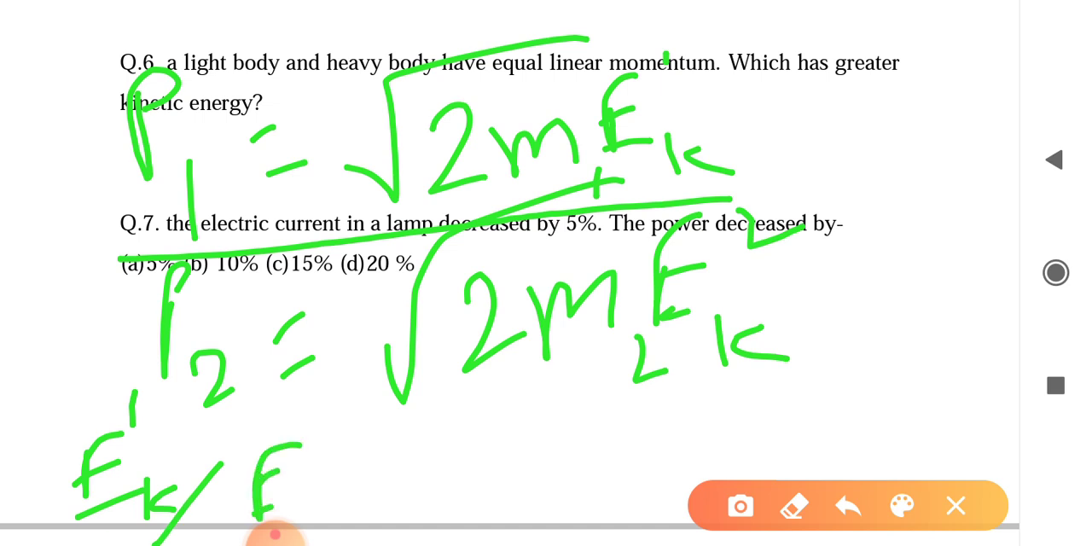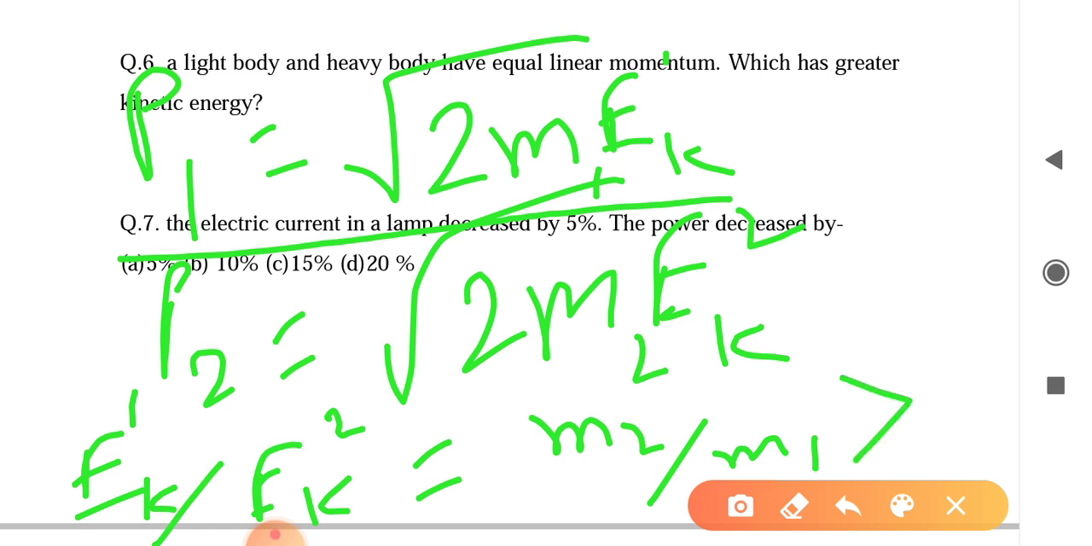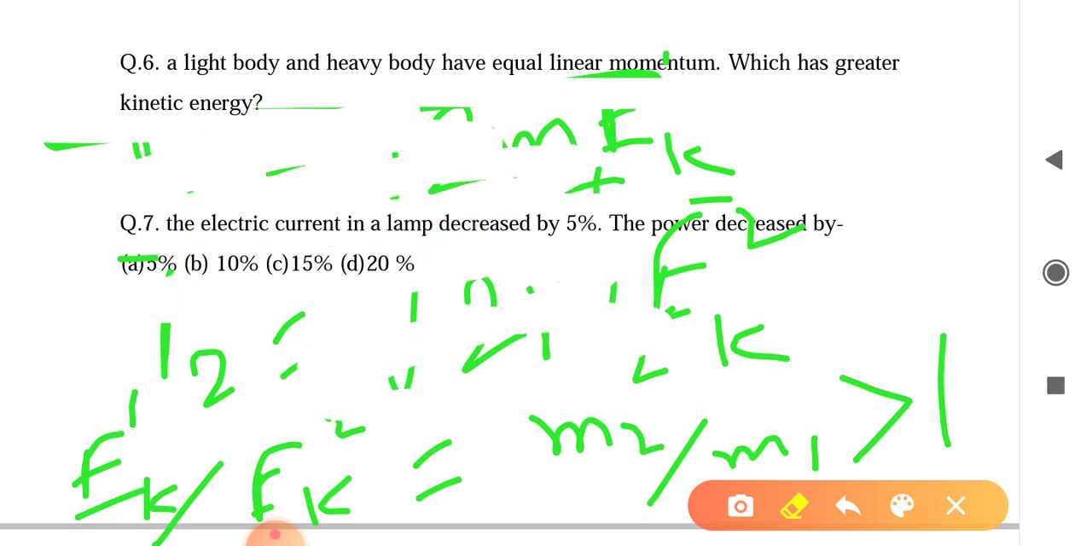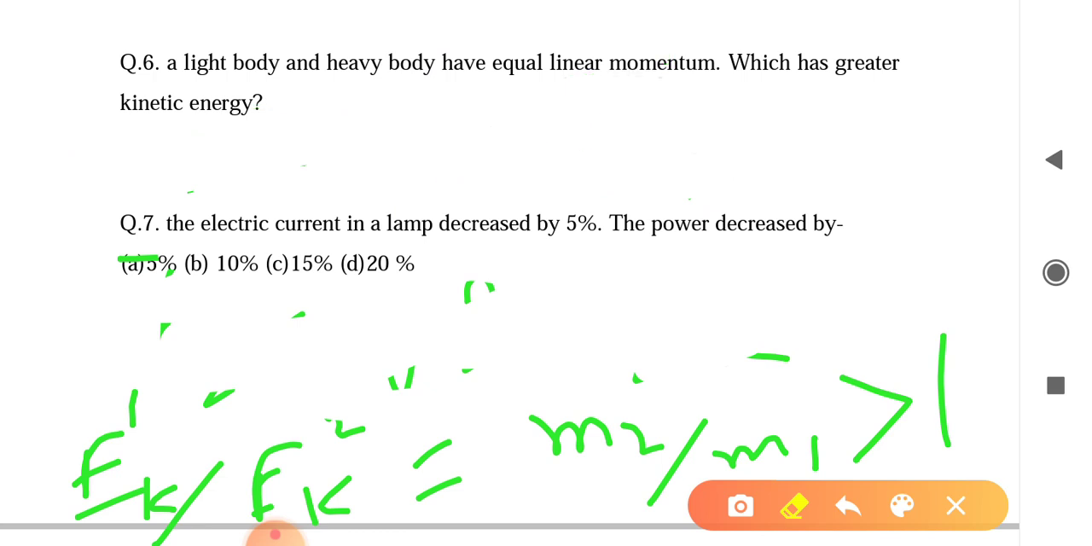Then you get Ek1 by Ek2 equal to m2 by m1. Now we think Ek1 is the lighter body and Ek2 is the heavier body. So m2 is greater than m1, and from there we can calculate that the kinetic energy of the lighter body is more than the kinetic energy of the heavier body.